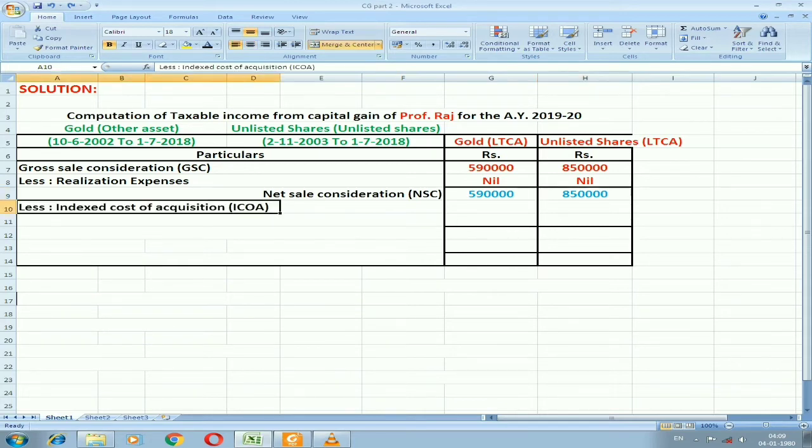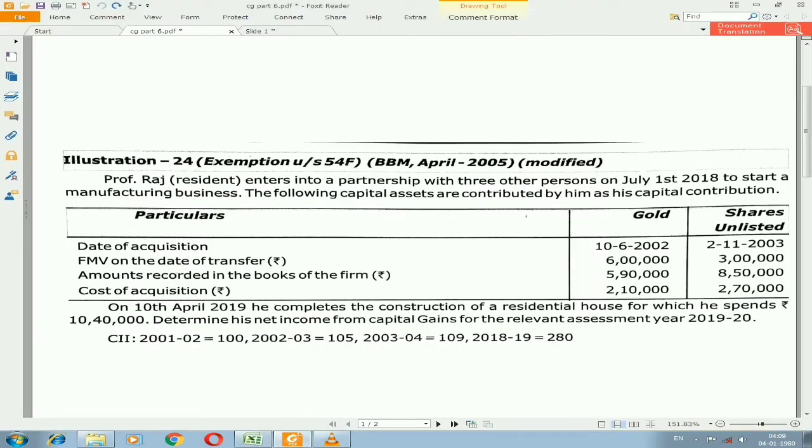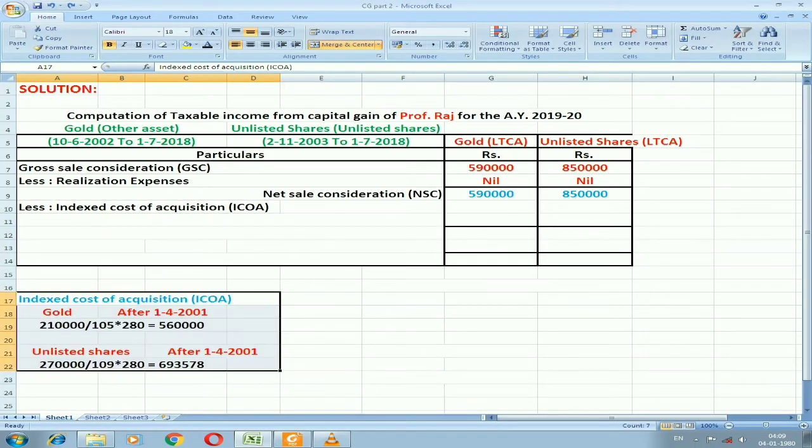Then we need to take the indexed cost of acquisition, that is the purchase cost. In the illustration they have already given the cost of acquisition, 2,10,000 and 2,70,000. Before that we need to check whether it was purchased before 2001 or after 2001. Both the assets were purchased after 2001, as you can see here. If it is after 2001, we need to take the purchase amount divided by the respective year index number, into 280. So I am doing that in a working note. The index numbers are also given in the illustration: 2002-03 is 105, 2003-04 is 109, and 2018-19 is 280. So I have done that in the working note.